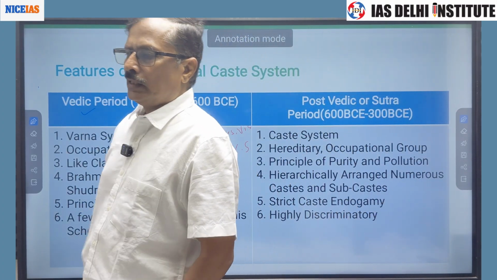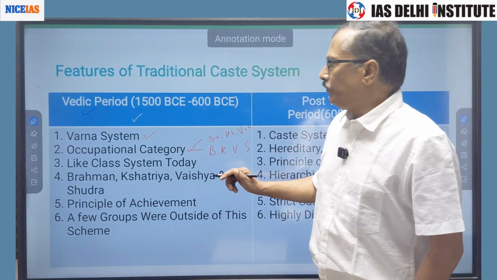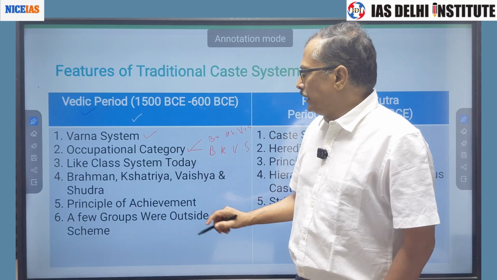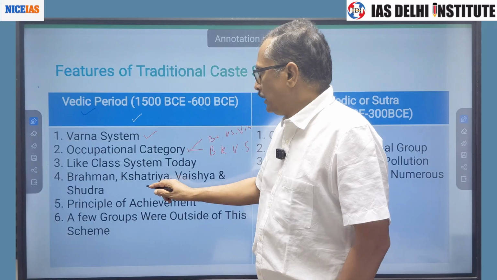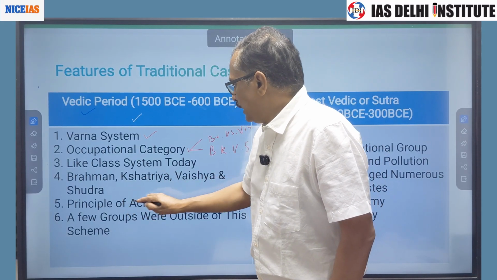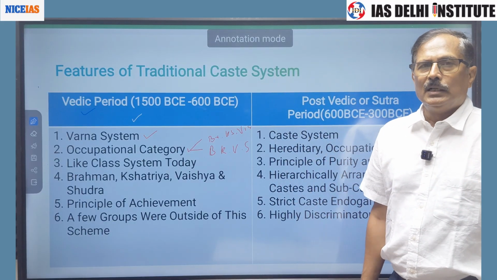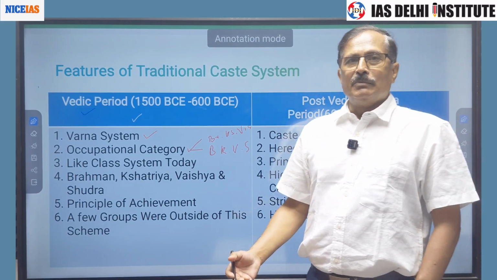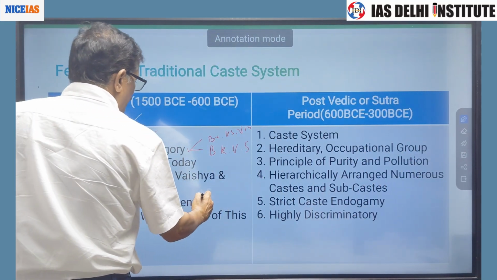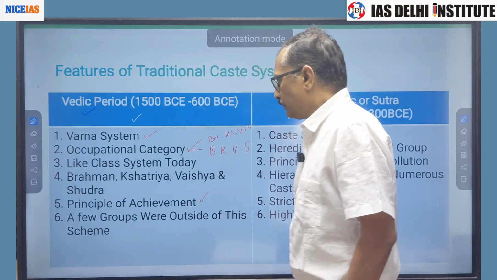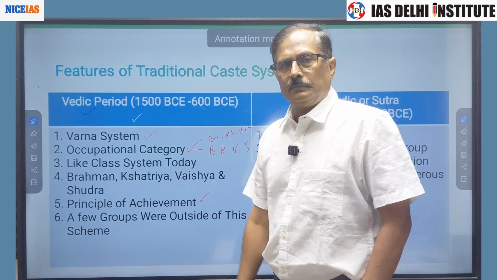Outside this, there were certain other groups, but they did not come under the Varna category. So they were occupational categories. It was an open system of social stratification. Varna status was not based on birth, rather it was based on achievement. So the principle of achievement was the basis, not ascription. A few groups were outside of this scheme.